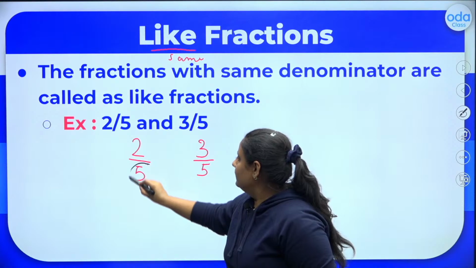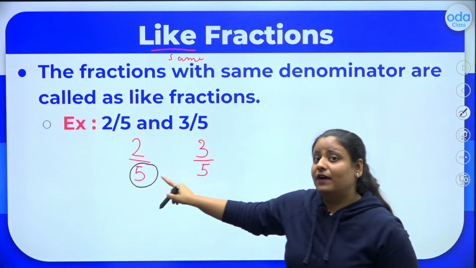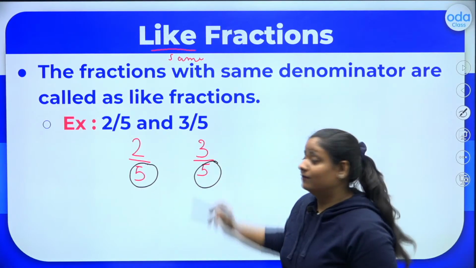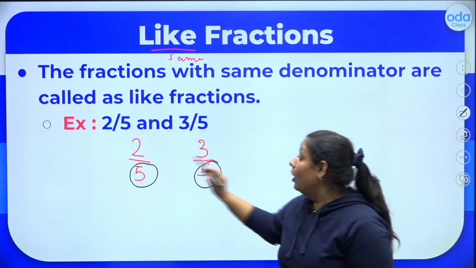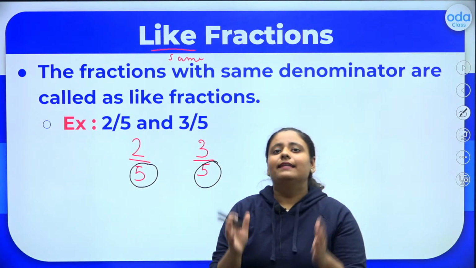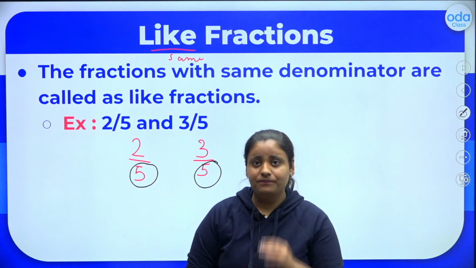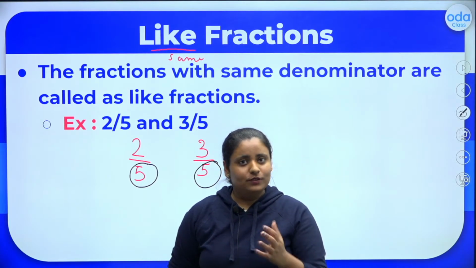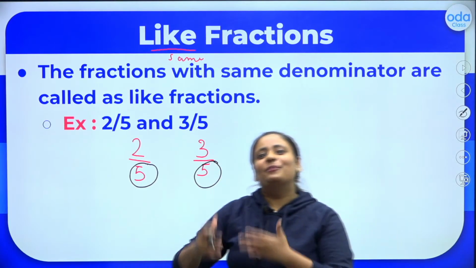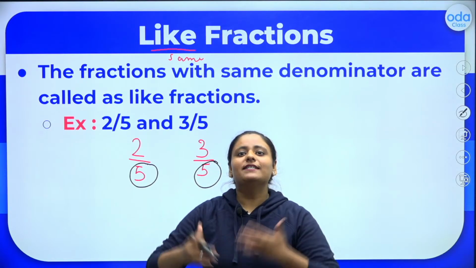Look at the denominator. The denominator here is 5. Here also it is 5. So when the denominators are the same, we call such fractions like fractions. Alright. Now, what is the opposite of like? I hope all of you know this much English, where we find the opposite words of some words. So what is the opposite of like?